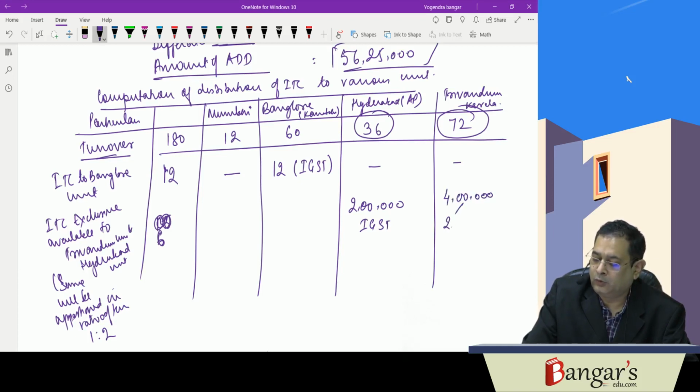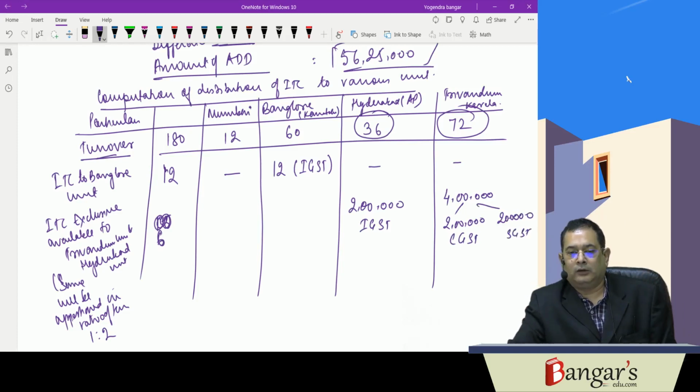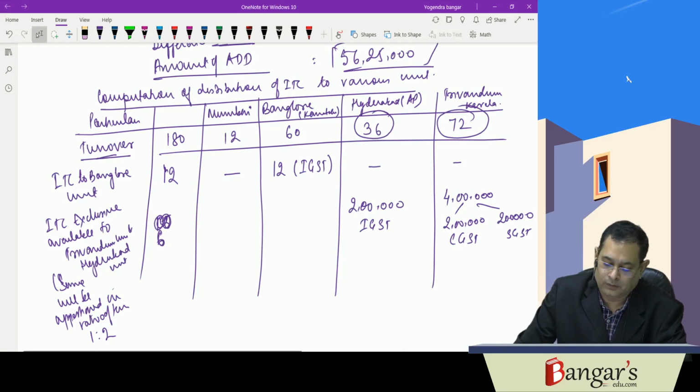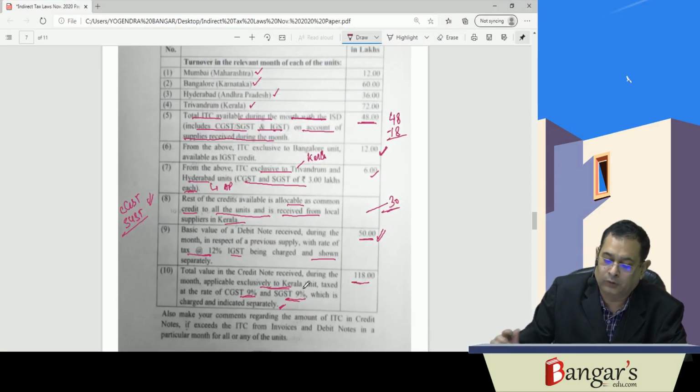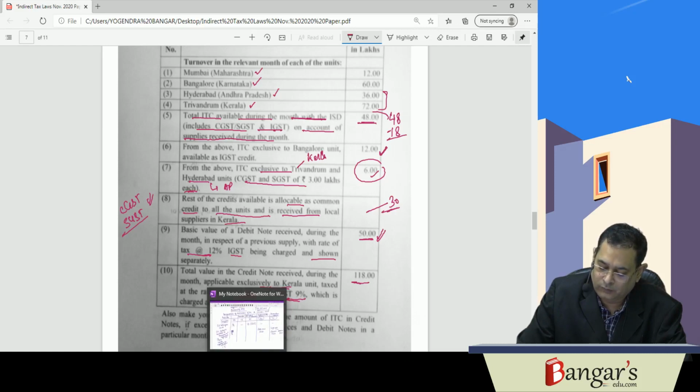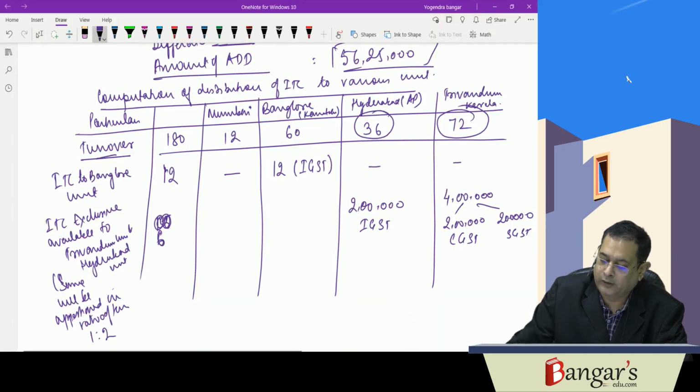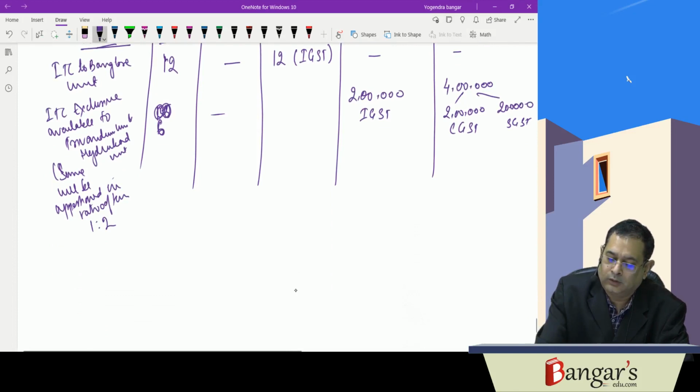This will be 2 lakhs CGST, because it is in the same state, and 2 lakh SGST. This way the distribution will be there, because this is attributable to these two units, and will be distributed in the ratio of the turnover of the two units, Hyderabad and Trivandrum, and 1:2 is the ratio. 2 lakh and 4 lakhs. Okay. So 6 we have distributed. Next is what?